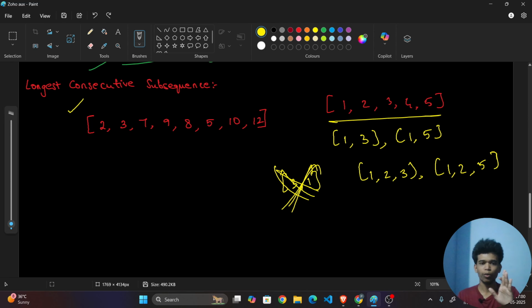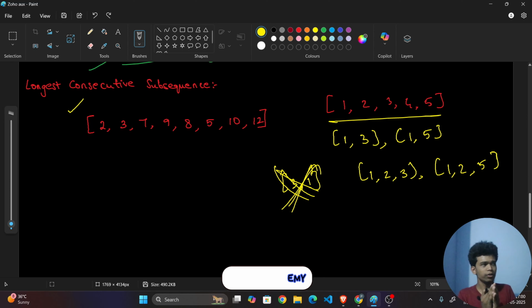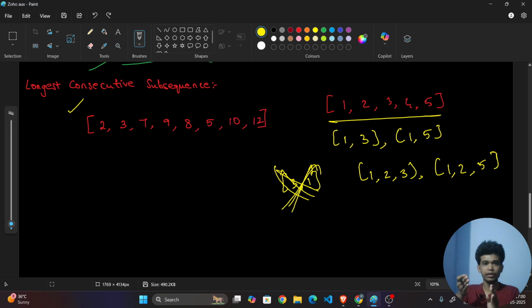Because 7 is the previous element for this 8, and 9 is the next element for this 8. So I want to arrange all the array elements such that their next value will be the next greater value, while their previous value will be the next smaller value, so that it will be closest to them. Using this logic, we can find whether the next element is consecutive or not.